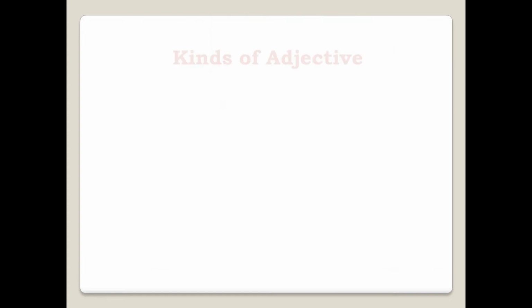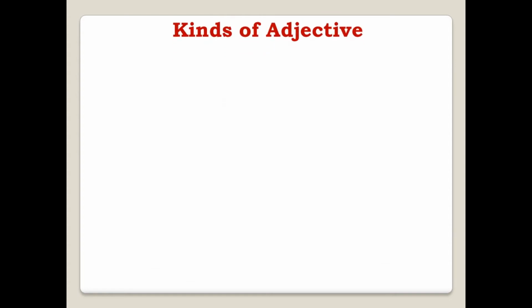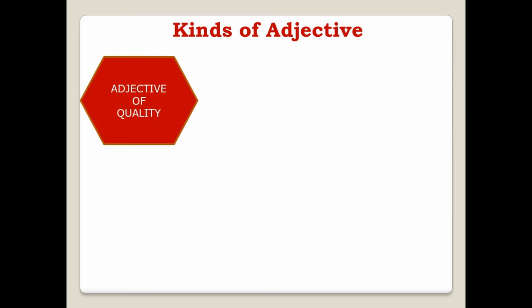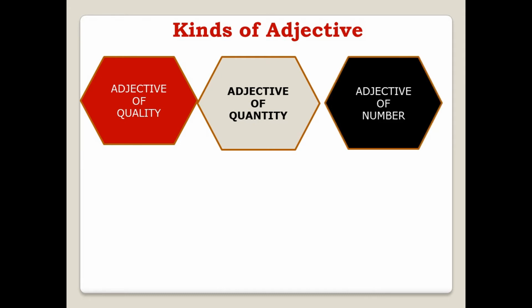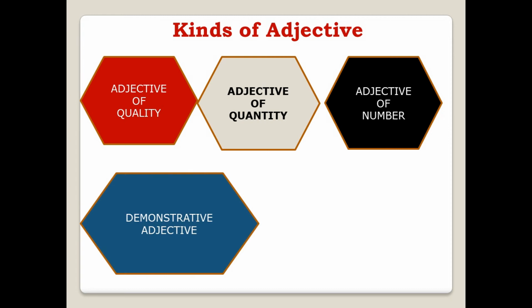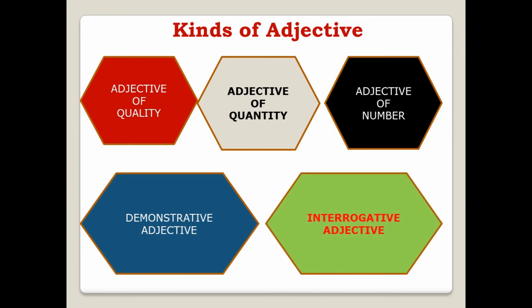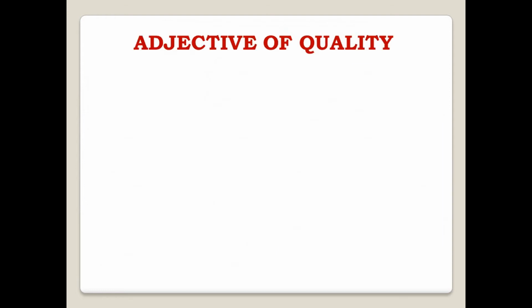Okay, and now we will discuss different kinds of adjectives. Let's talk about them. So here we have adjective of quality, adjective of quantity, adjective of number, demonstrative adjective, interrogative adjective. And now we will discuss all these adjectives one by one so that you can understand the topic better. Okay, let's move on.